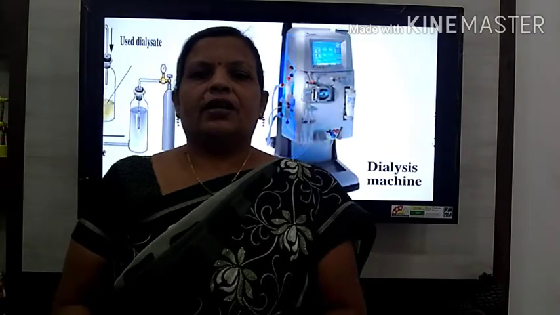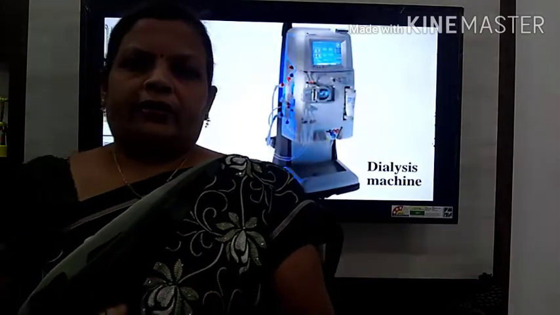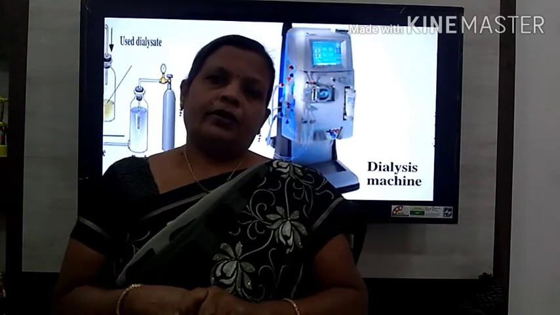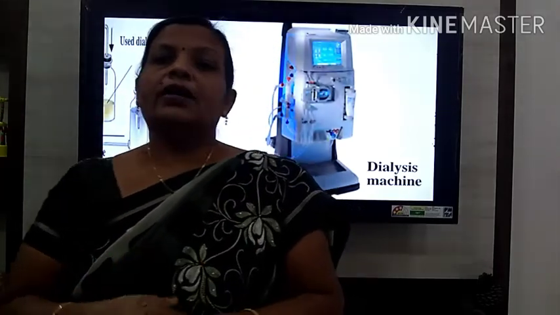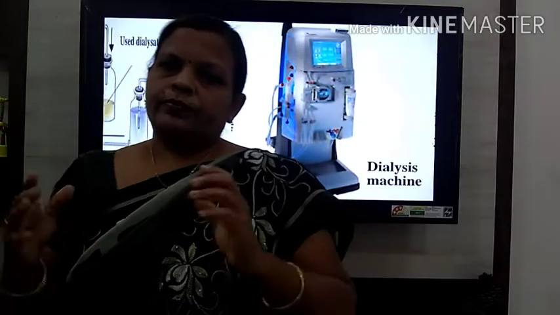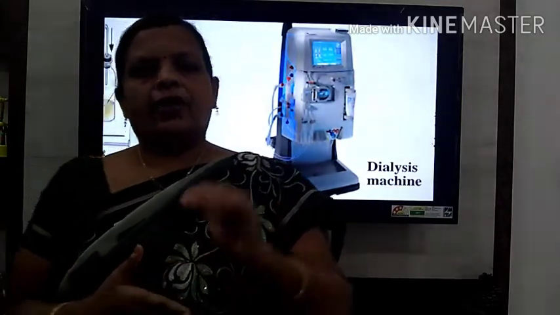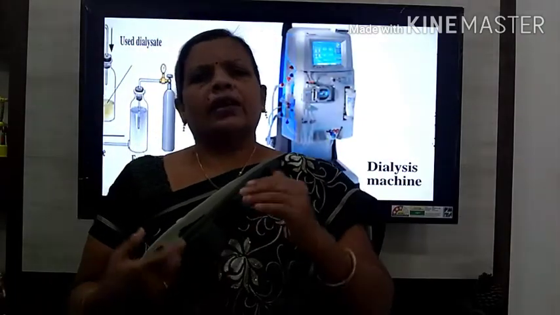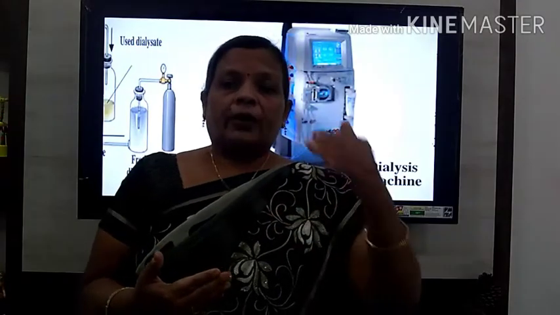In the previous video, we discussed the filtration that occurs with the help of the nephron, the functional and structural unit of the kidney. Generally, filtration occurs with the help of the kidney, but there are many other organs in our body that can also perform excretion.